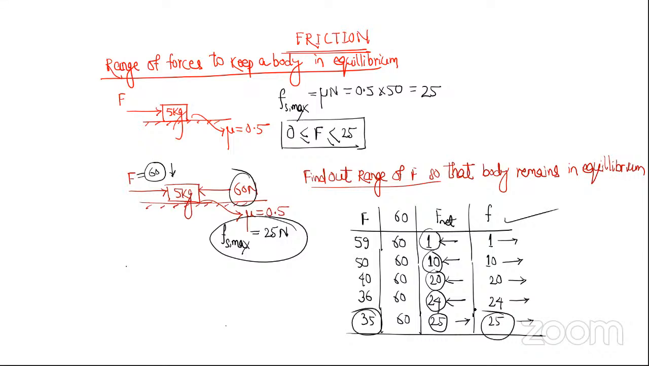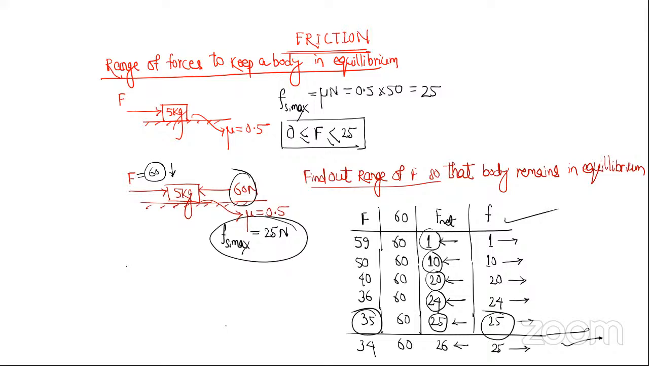Now, if I decrease, make it 34, how much will be the net force? 26. Now, how much friction can act? 25. Now, can the body remain at rest? No, sir. So now the body cannot remain at rest. So now the body will start moving.